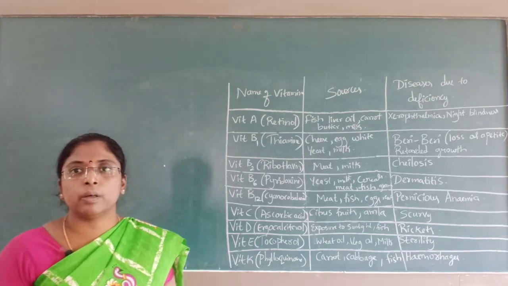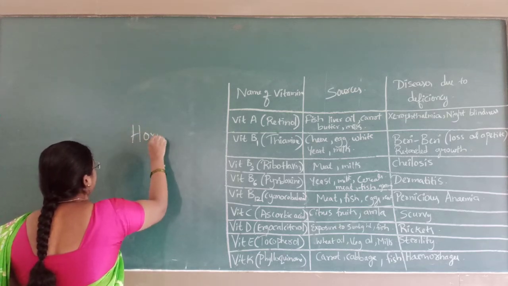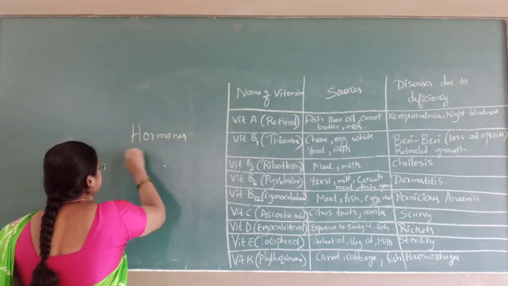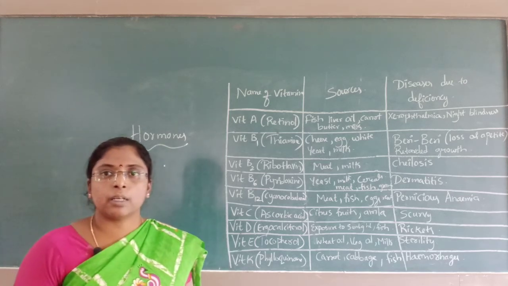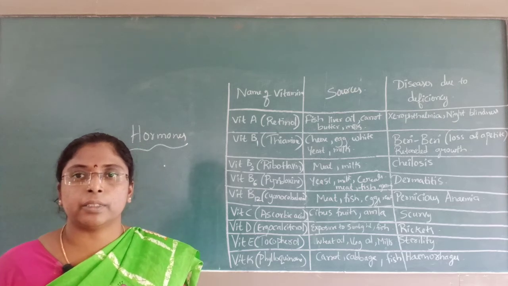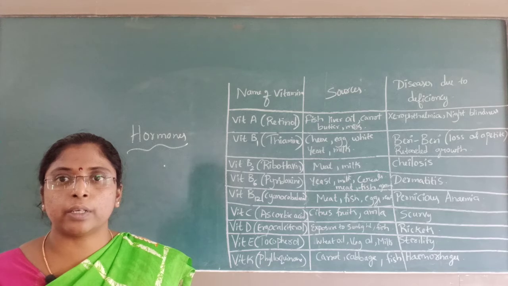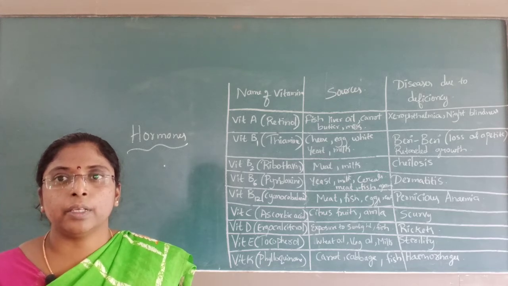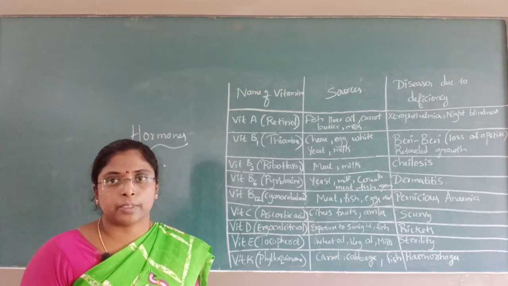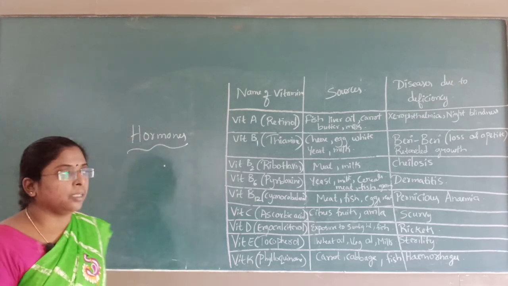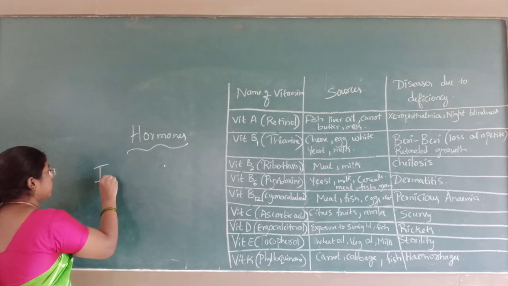Next comes the hormones. After vitamins comes the hormones. What are hormones? Hormones are biochemical messengers. They are produced in the ductless endocrine glands. There are various types of hormones. For example, if I take polypeptides like insulin,